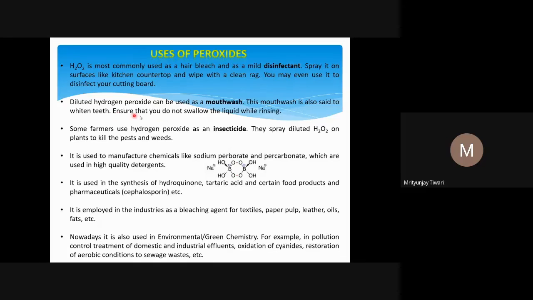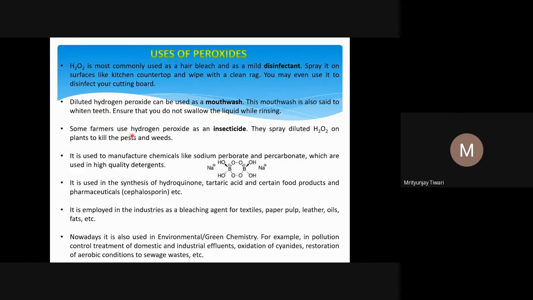Diluted hydrogen peroxide can be used as a mouthwash. This mouthwash is also said to whiten teeth. Ensure that you do not swallow the liquid while rinsing. Once you swallow H2O2, you will have to see the doctor. So you try to avoid using H2O2 for cleaning the mouth or as a mouthwash.